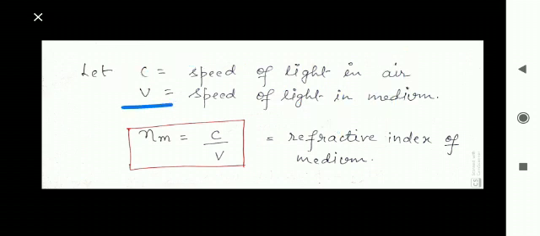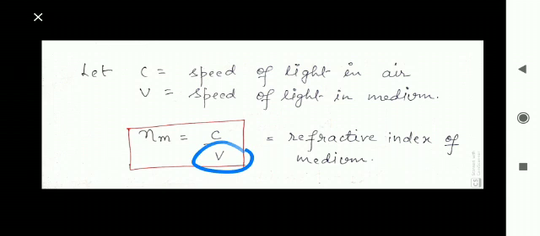And v is the speed of light in medium. So what is nm? Nm means the refractive index of the second medium, or we can say the refractive index of the medium that is given in the question. So it will be c upon v, meaning speed of light in air divided by speed of light in medium. Out of these three, any two values will be given in the question, and it will ask to find the third value.